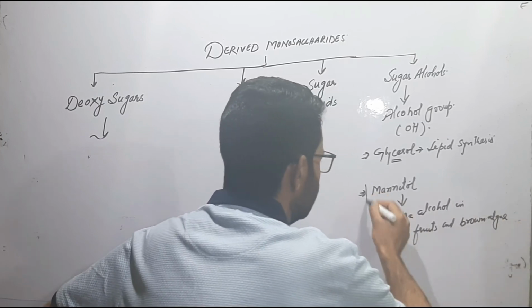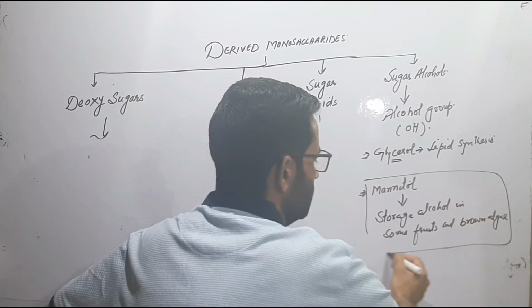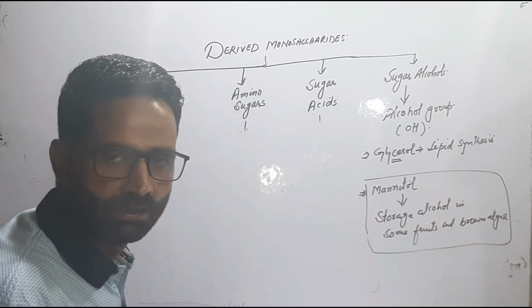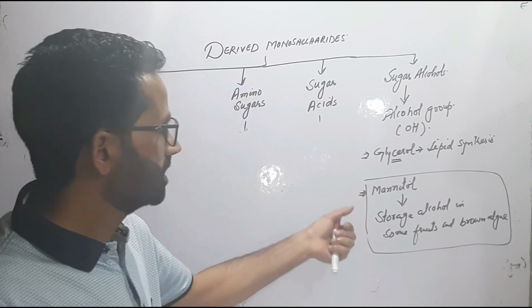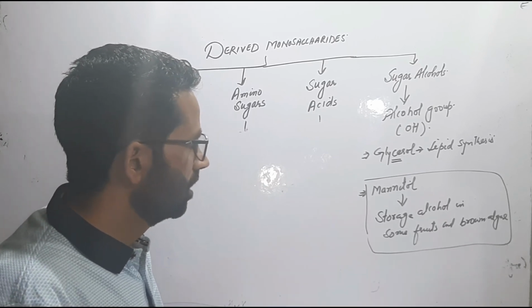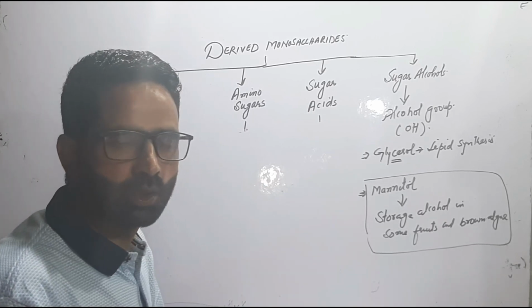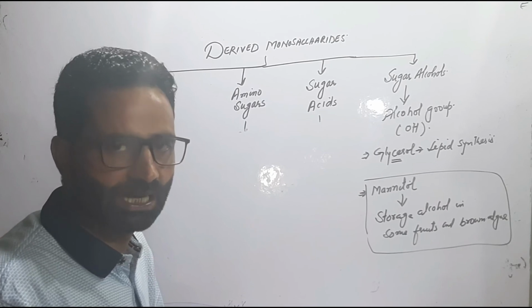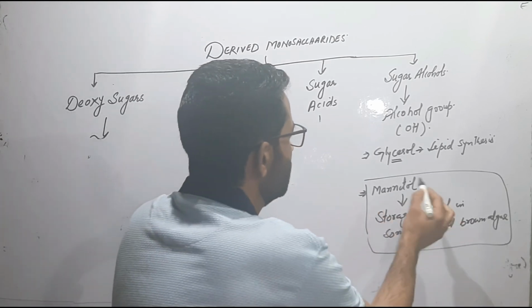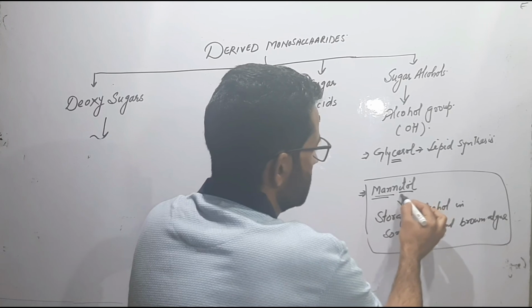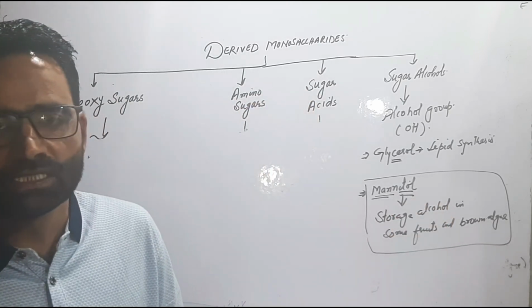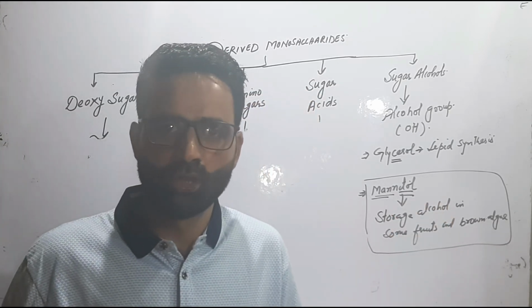Here again, this is important for the NEET examination, ऐसा पूछा जा सकता है कि what is the storage alcohol in the brown algae? It is the derived monosaccharide, that is the mannitol. So this was all about the derived monosaccharides.